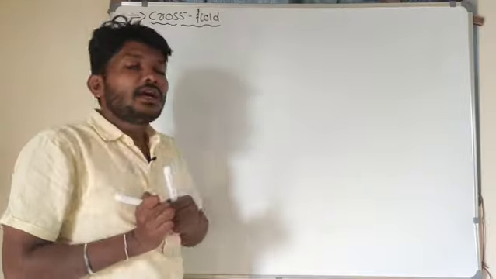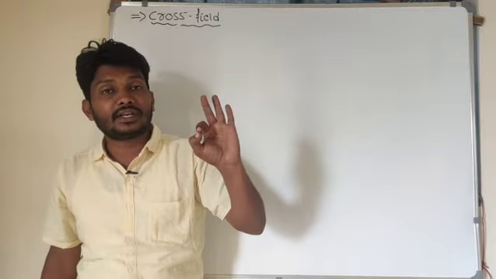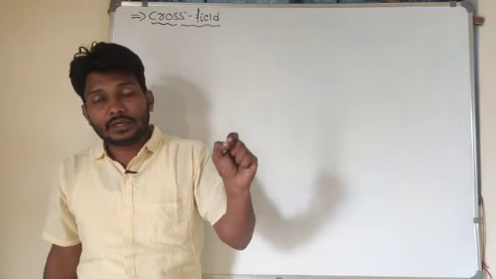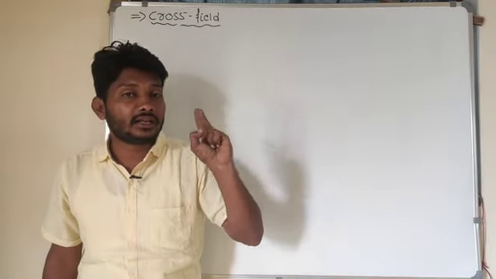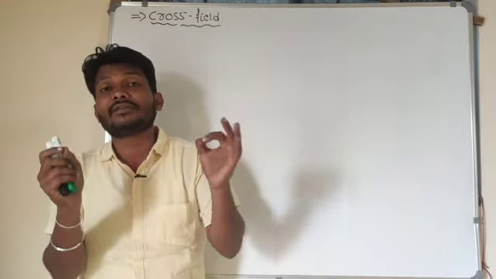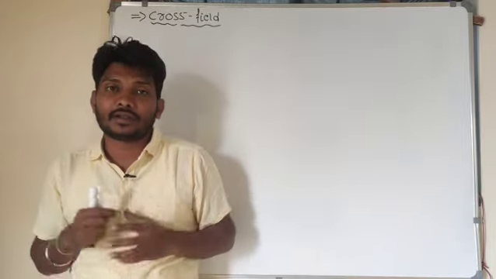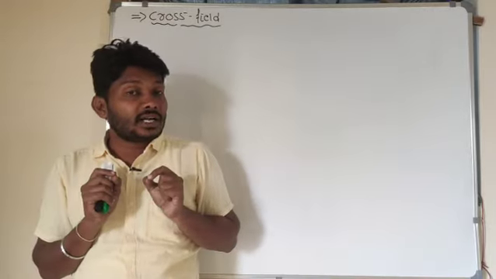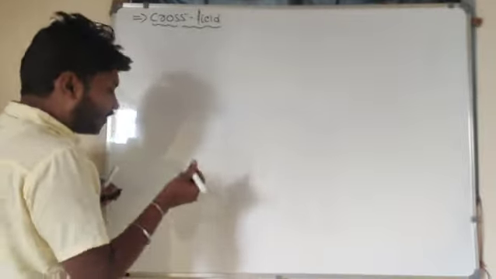So cross field means it consists of two uniform fields, electric as well as magnetic. I will consider an electric field as well as a magnetic field. These two fields are uniform here. One is the electric field, another one is the magnetic field. These two fields are mutually perpendicular to each other. It means if the electric field is along the x-axis, the magnetic field is along the y-axis. In the presence of this cross field, if the charged particle is moving, what will be its trajectory? First let me make you understand the cross field here.